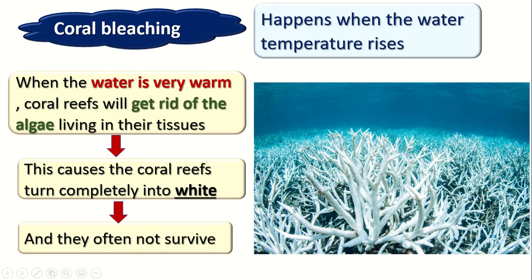So why do the coral reefs turn white, or why does coral bleaching happen? Because when the water temperature increases, the coral reefs get rid of the algae.